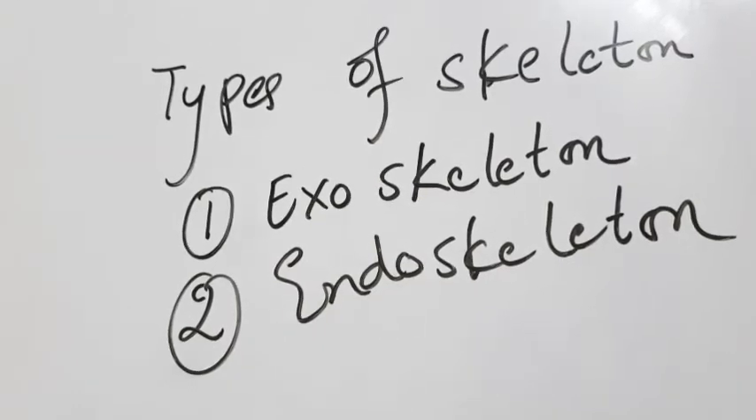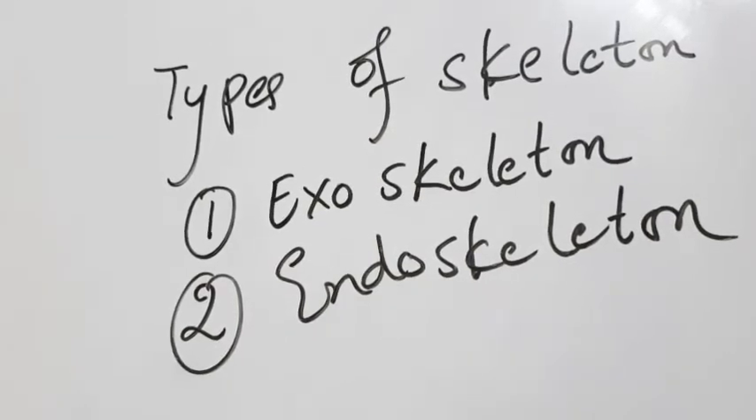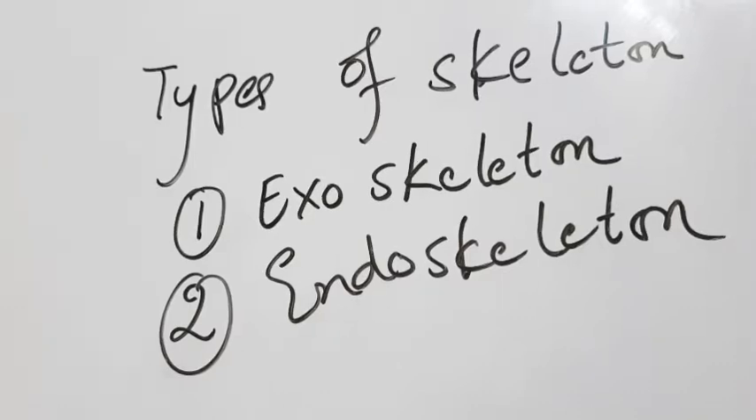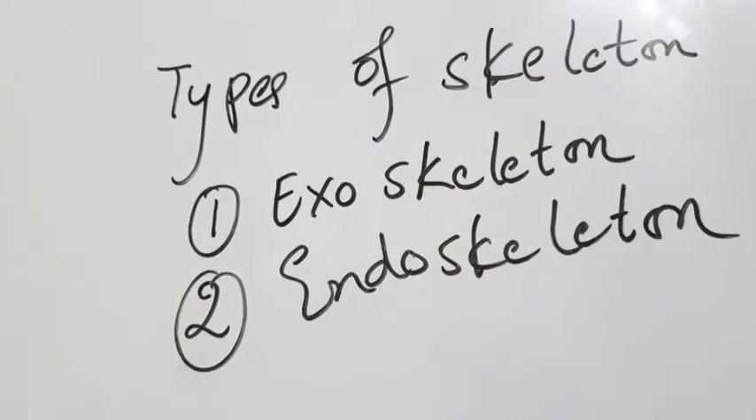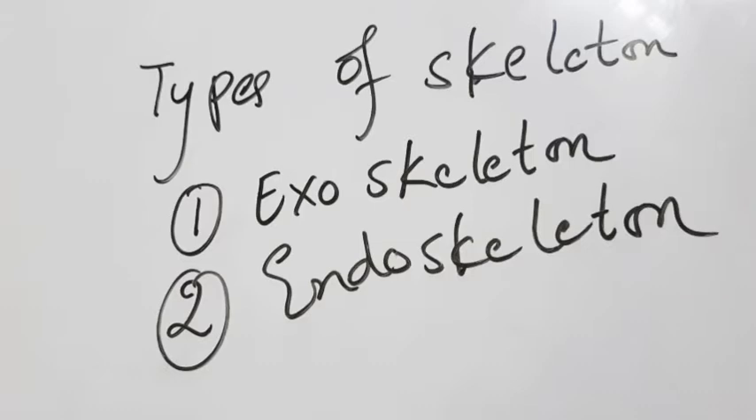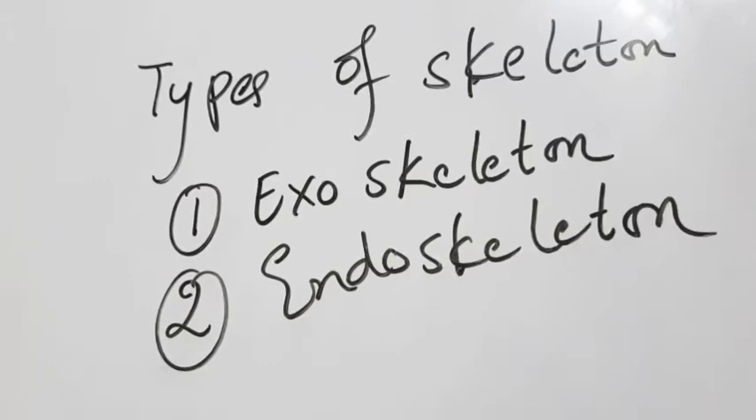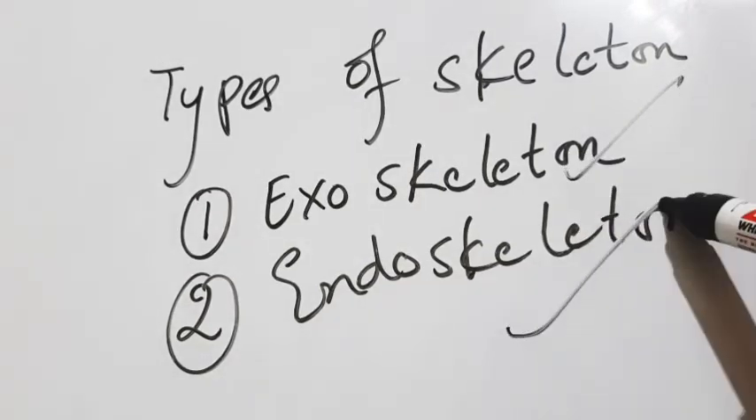Now, what are the types of the skeleton? We also have the types of the skeleton that is present in the body. There are two types of the skeleton. What are the types of the skeleton? Types of the skeleton are exoskeleton and endoskeleton.